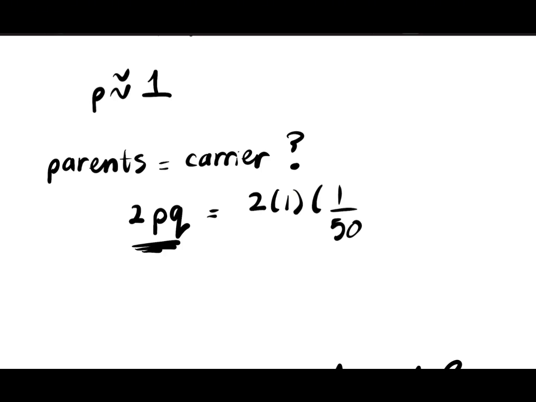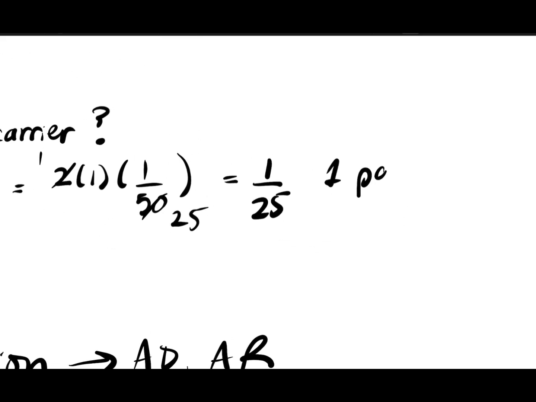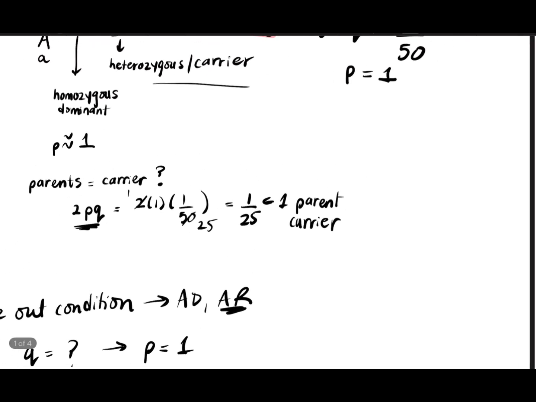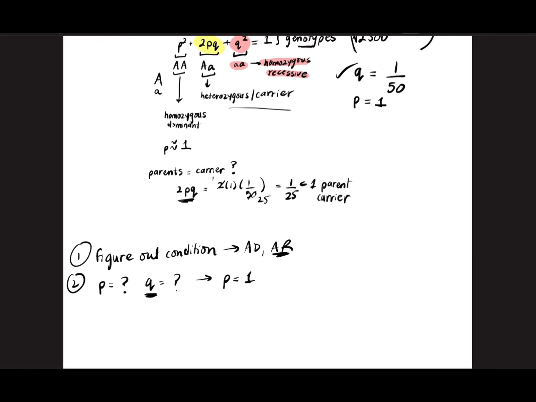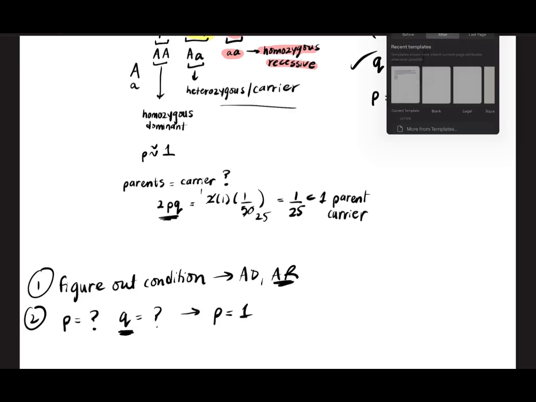Now, with USMLE questions, it's very rare for Hardy-Weinberg that you'll need a calculator. It'll be questions that can be easily worked with, you know? So you can cross that out. That's 25. So that's equal to 1 over 25. So the chance of one parent being a carrier is 1 over 25. Okay, so we found that out. Now I'm running out of space, so we're going to add one more paper to this.